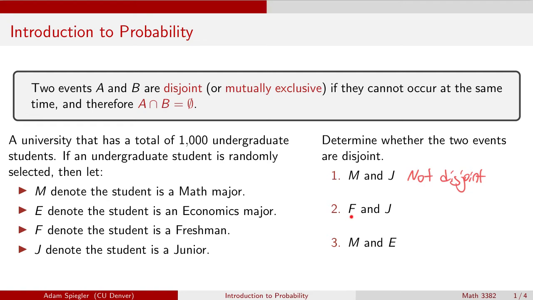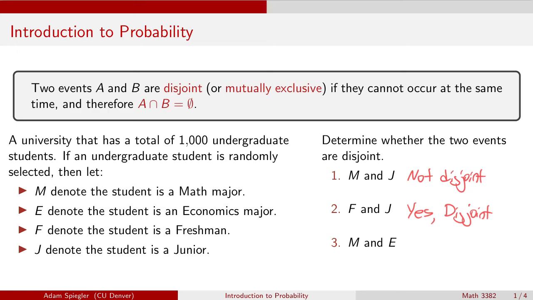In number two, we have F and J. Is it possible that we pick a student who is a freshman and a junior? That wouldn't be possible. Since these two events cannot occur at the same time, they are disjoint, mutually exclusive.